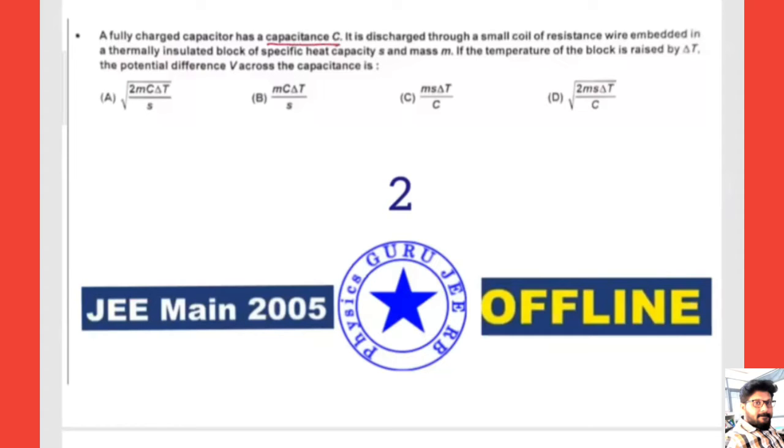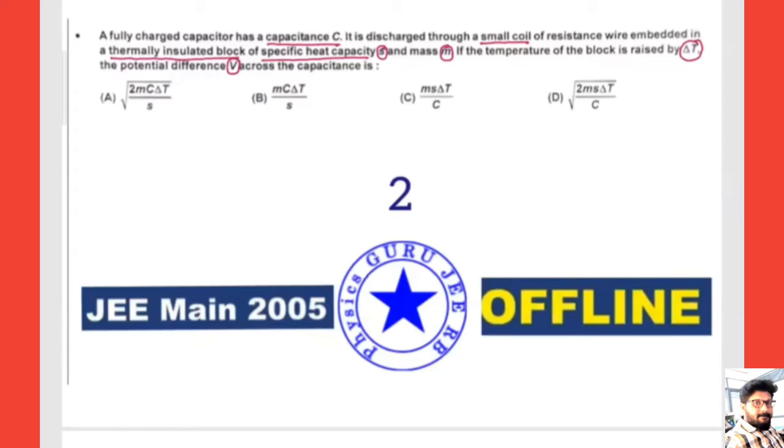So here a fully charged capacitance C, that means it is completely charged, discharged through a small coil of resistance wire embedded in a thermally insulated block of specific heat capacity S and mass M. Fine. So mass M. If the temperature of the block is raised by delta T, then the potential difference V across the capacitance. So to calculate this one.